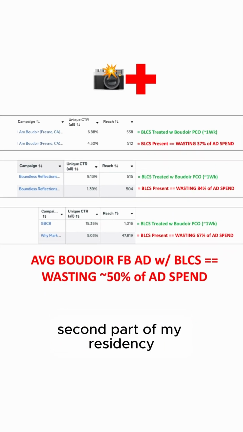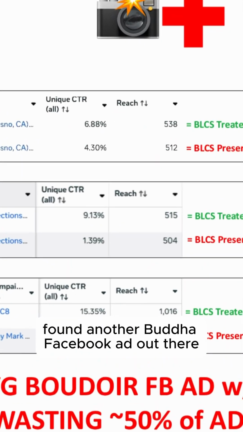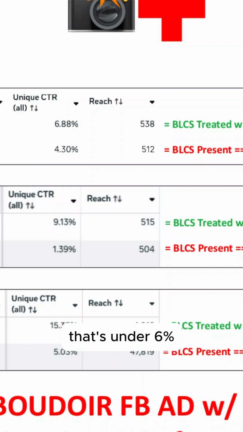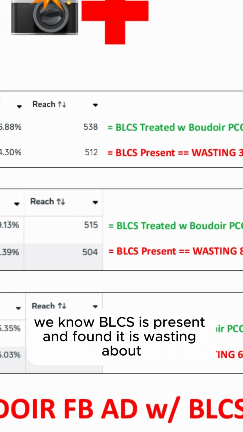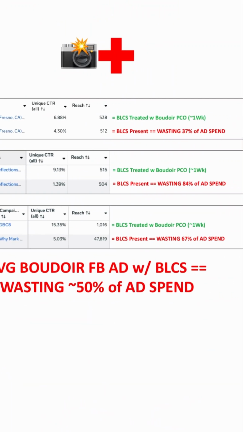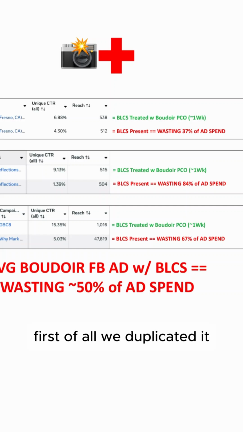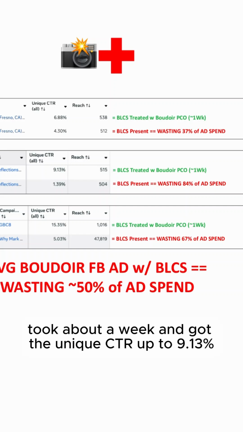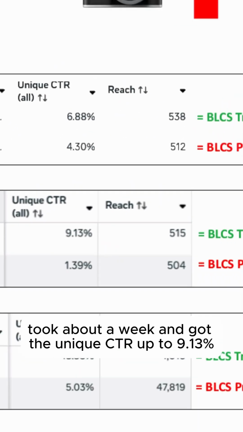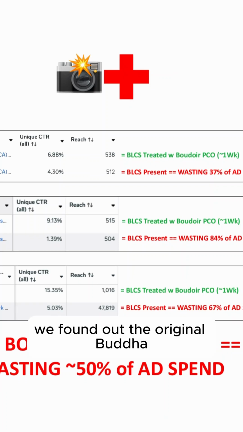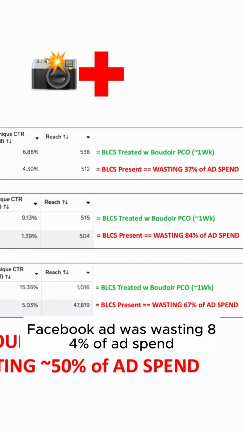Second part of my residency, found another Boudoir Facebook ad out there, brought it back to the hospital, tested it, unique CTR all 1.39%. Okay, that's under 6%. We know BLCS is present. We duplicated it, treated the duplicated ad with Boudoir Pico, took about a week, and got the unique CTR all up to 9.13%. So we found out the original Boudoir Facebook ad was wasting 84% of ad spend.